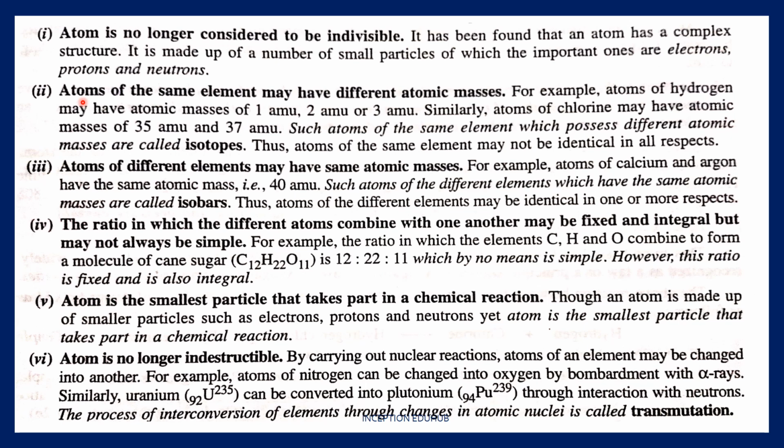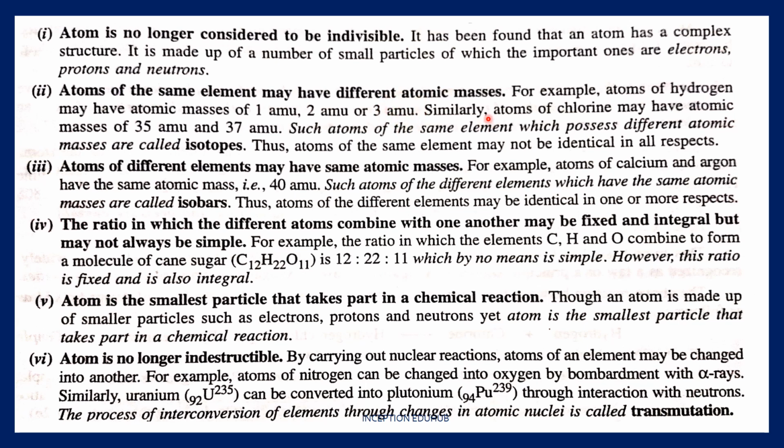Atoms of the same element may have different atomic masses. So basically, this point is regarding isotopes. I'm sure you have heard about isotopes in your ninth class. See, hydrogen has three isotopes. It can have atomic masses of 1, 2, and 3 atomic mass units. AMU stands for atomic mass units.